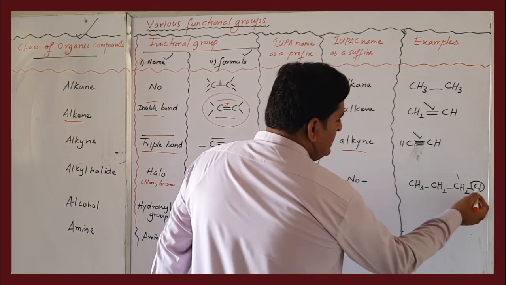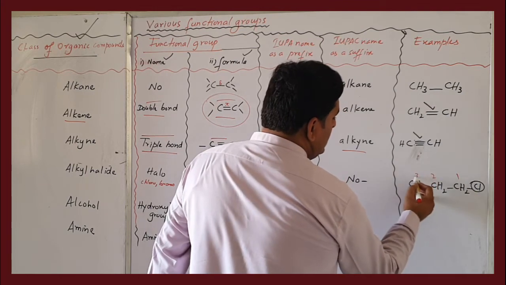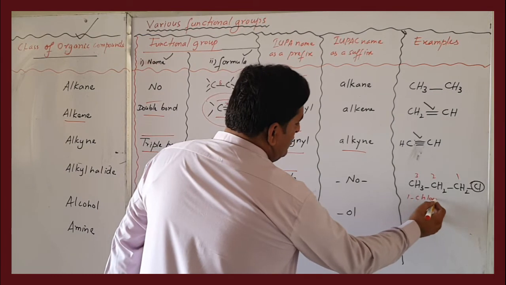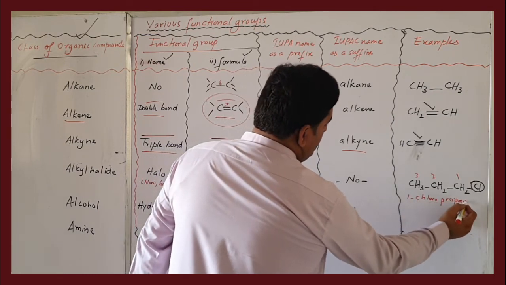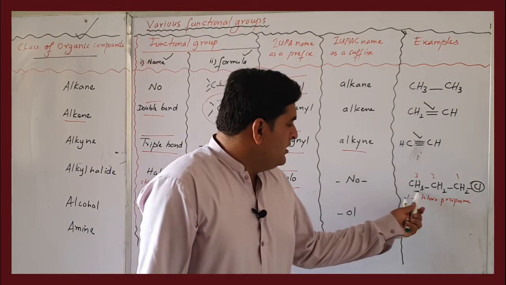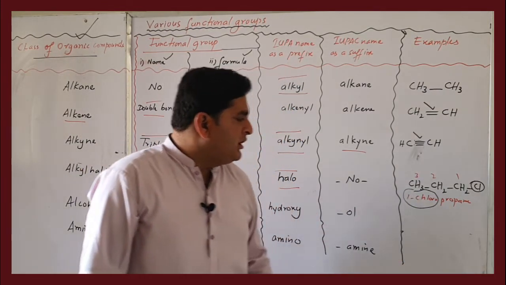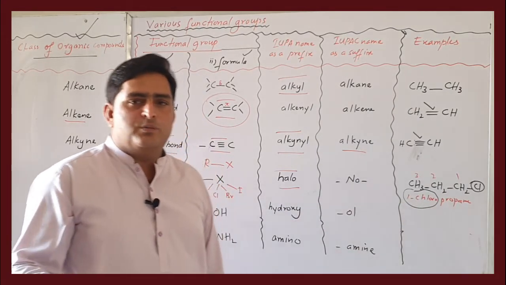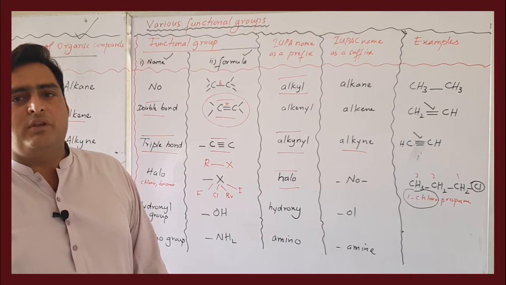The first carbon has the functional group, 1, 2, 3. We say 1-chloropropane. Notice that chlorine became chloro, and chloro is a prefix. So alkyl halide functional groups are always considered as prefix.